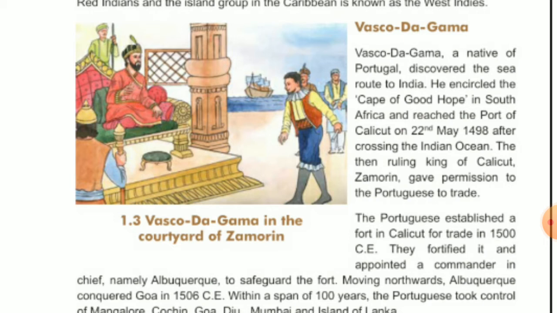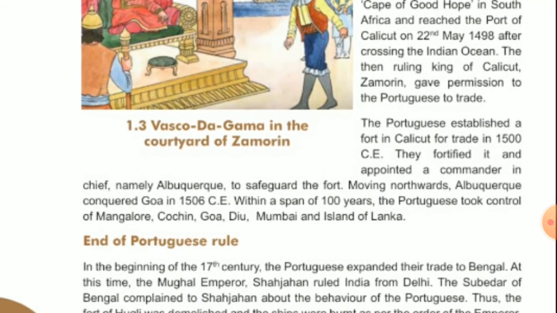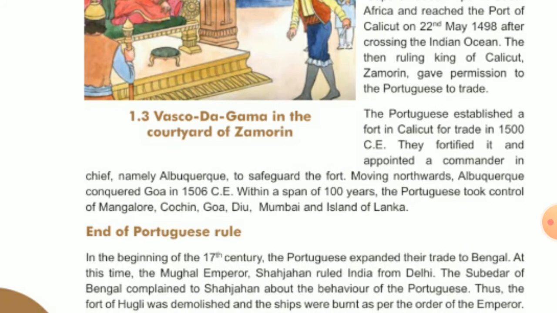Okay, so Vasco da Gama went to the courtyard of Zamorin, and he convinced Zamorin and got the permission to trade with Indians. Okay, and at that time he got permission. The Portuguese established a fort in Calicut for trade in the 1500s.